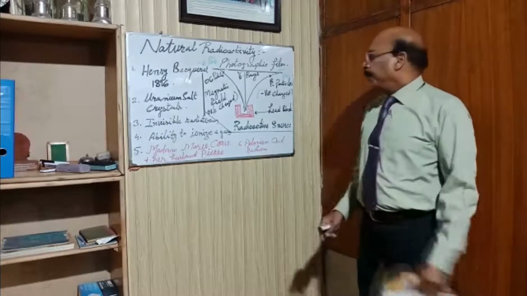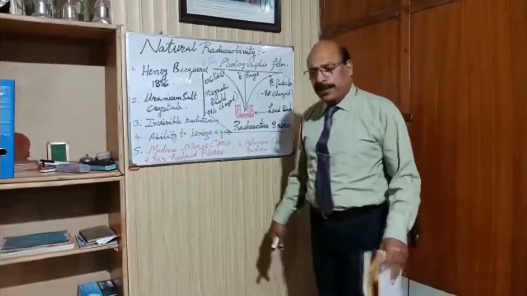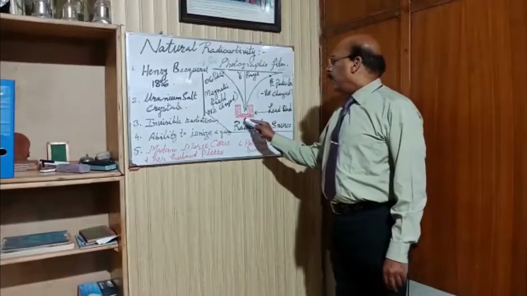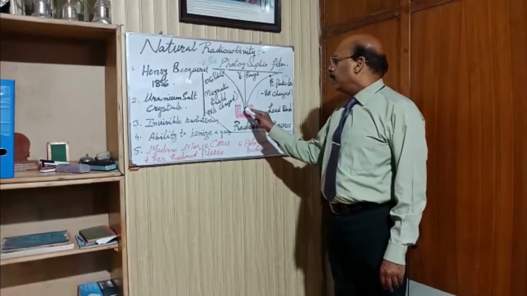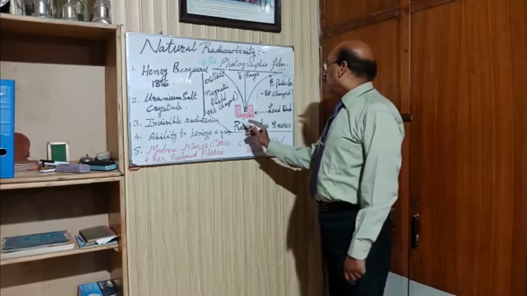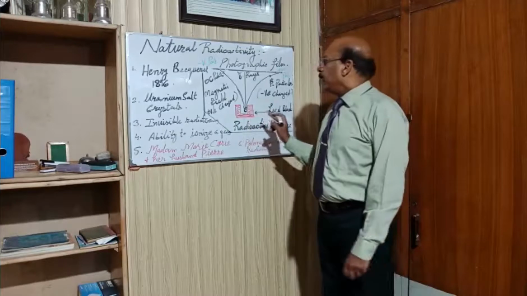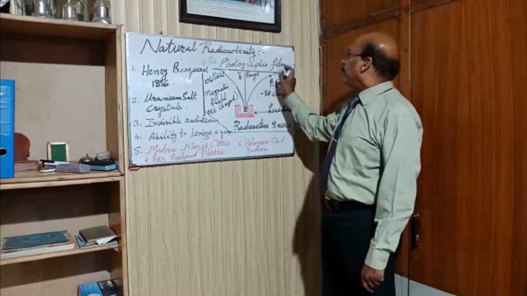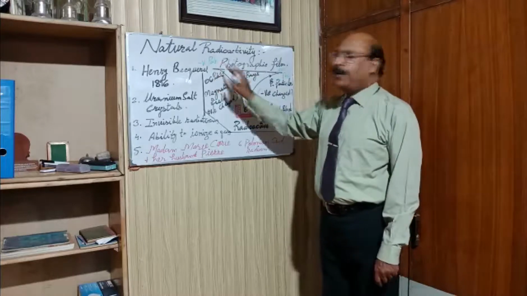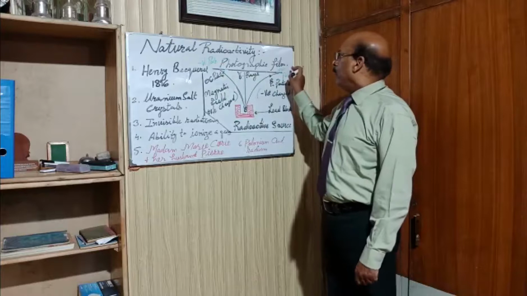Later on this was studied by an activity. You can see over here, this is a radioactive source placed over here, and this is a lead block. As you can see, this is in red color, and this is the photographic film, and this is the negative pole and this is the positive pole.